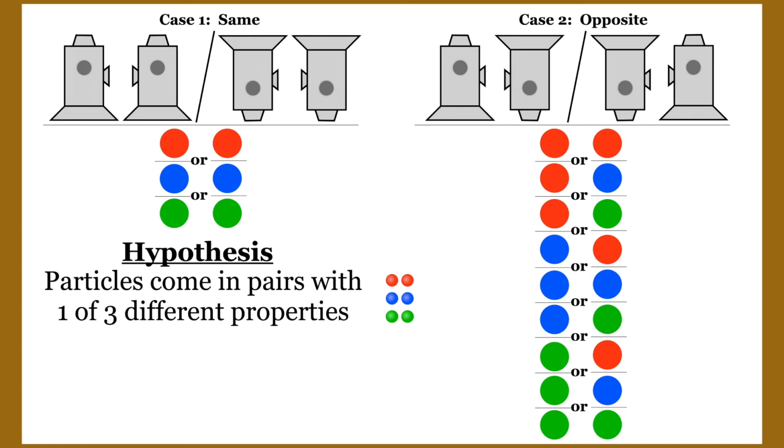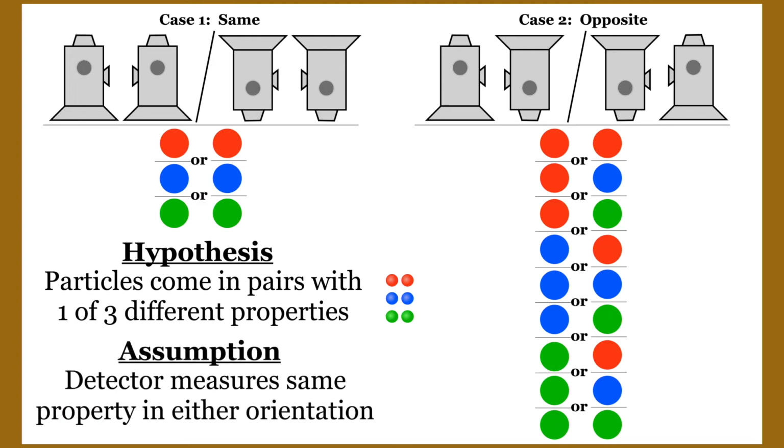What was wrong with our reasoning? Well, looking back on our story, we realized that we were potentially making a hidden assumption that isn't necessarily true. Namely, that a detector is measuring the same particle property whether it's right side up or upside down. Remember that in flipping our detector, we flipped all the magnets and everything else inside.